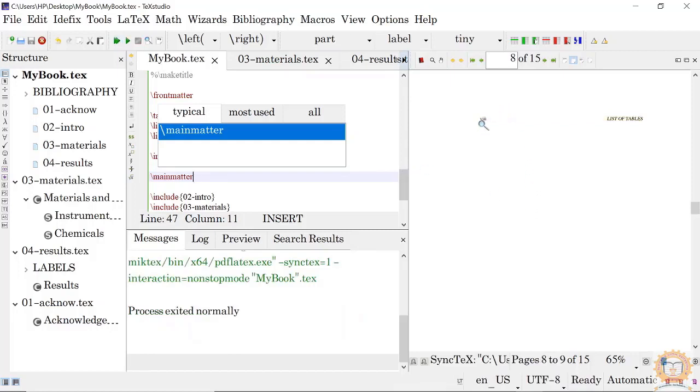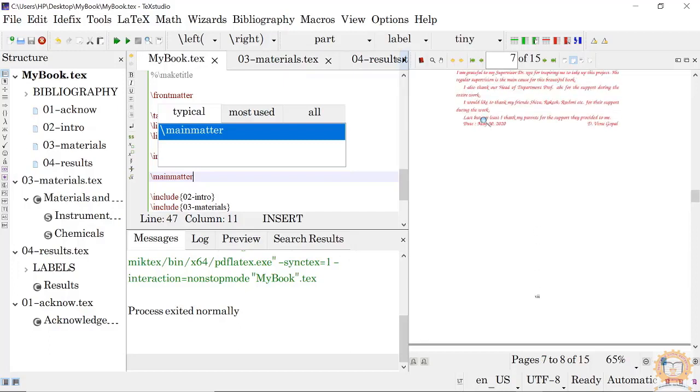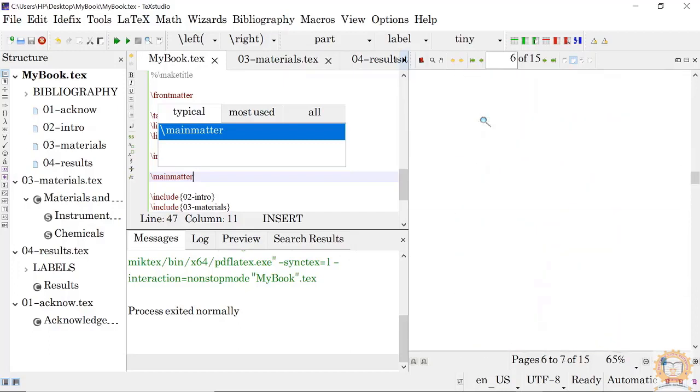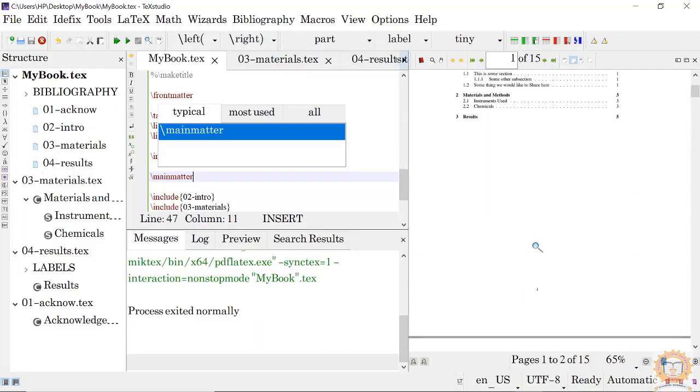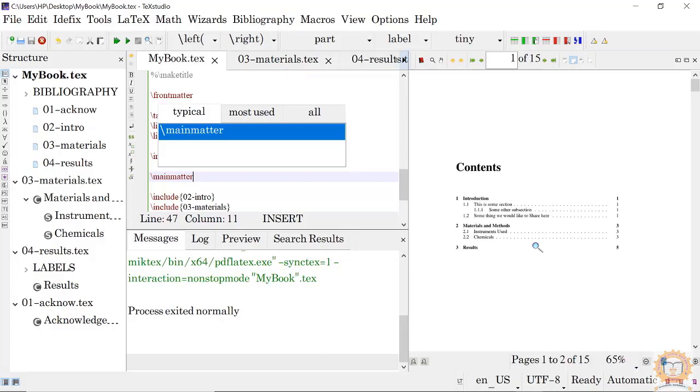Page numbers will change. See, page numbers will change here because in front matter generally page numbers will be in Roman. And this is only one page. See, the page number came properly. Title page. Okay, next.